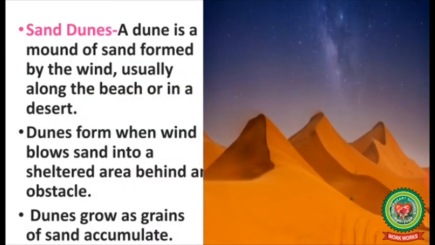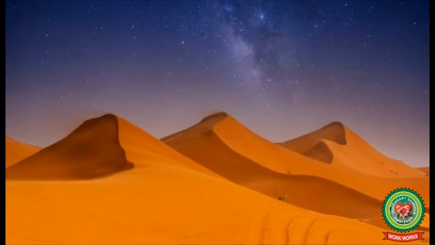Sand dunes. A dune is a mound of sand formed by the wind, usually along the beach or in a desert. Dunes form when wind blows sand into a sheltered area behind an obstacle. Dunes grow as grains of sand accumulate.